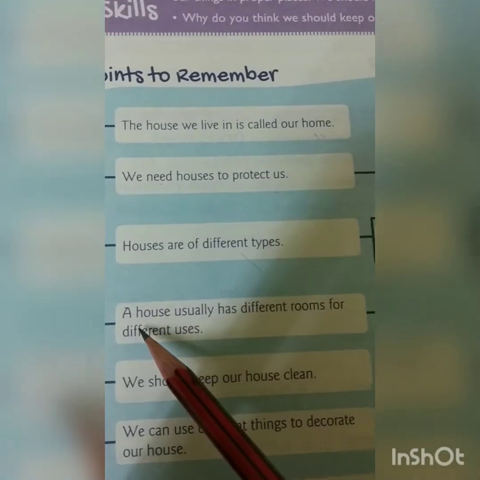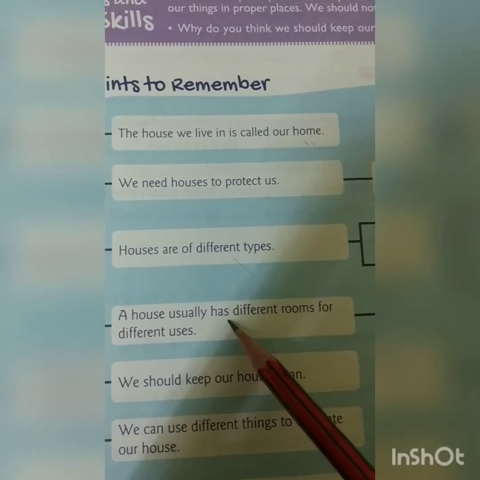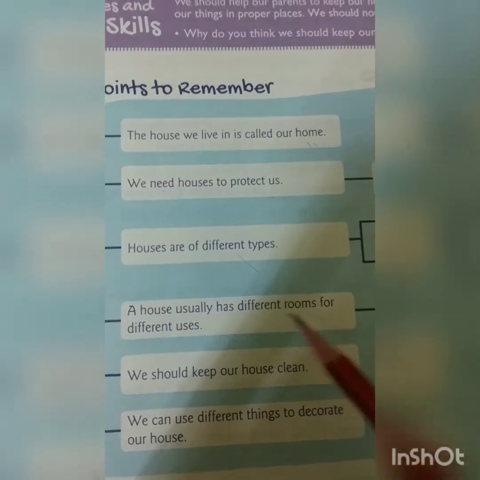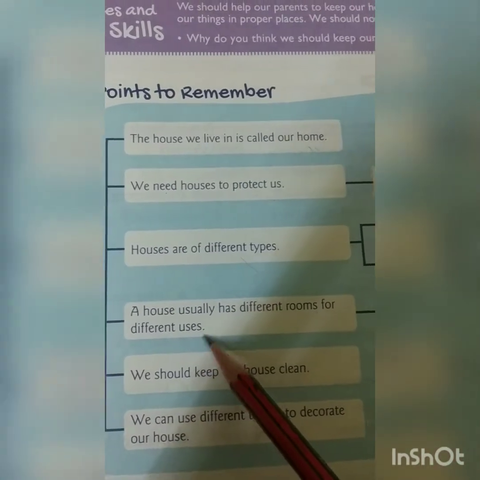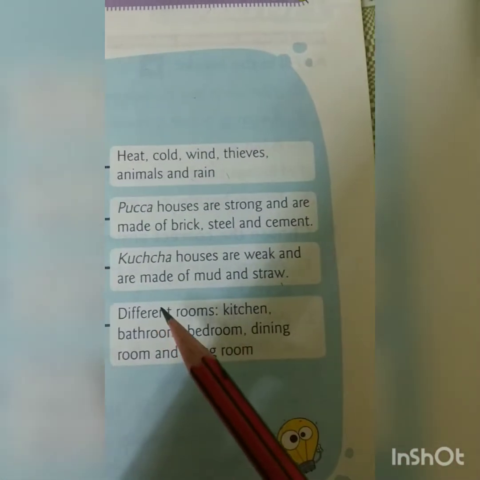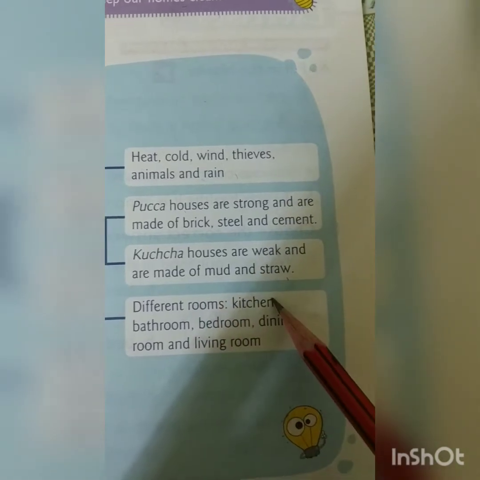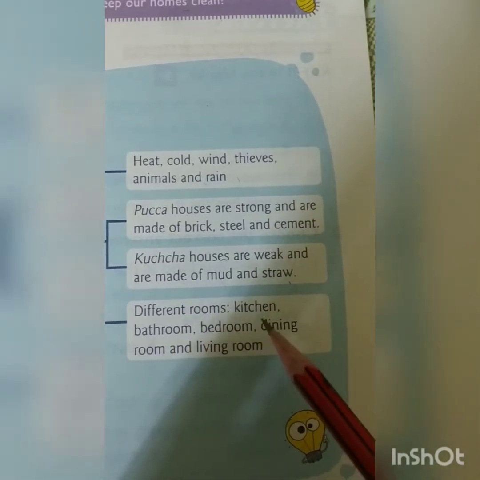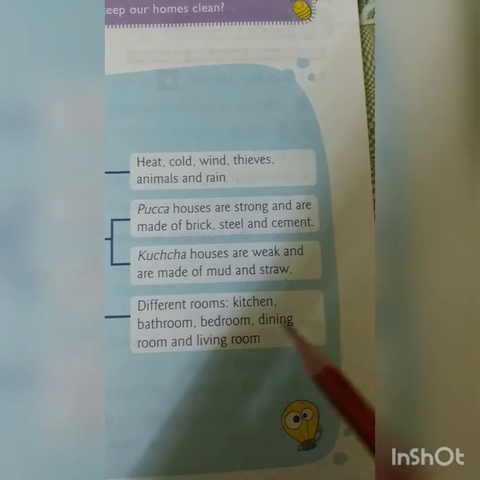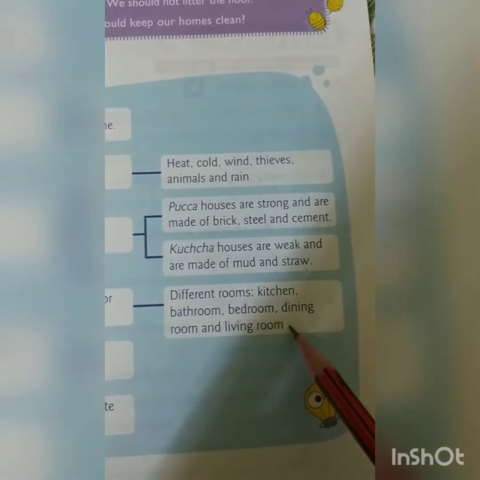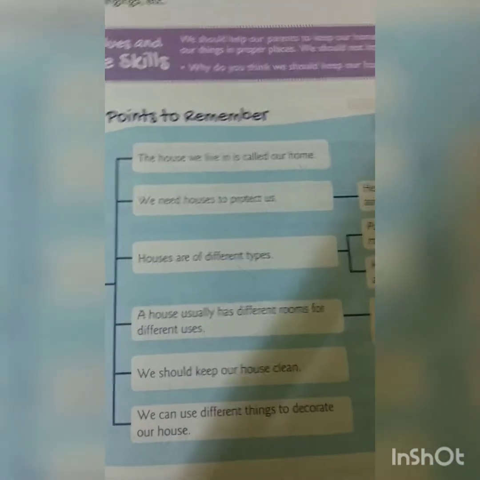Next, what did we learn? A house usually has different rooms for different purposes. What are they? Kitchen, bathroom, bedroom, dining room and living room. Okay, there are many rooms in a house.